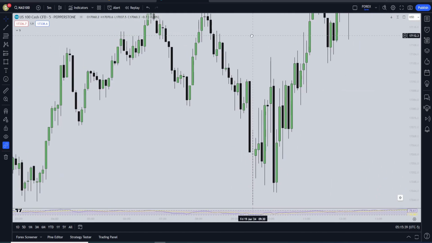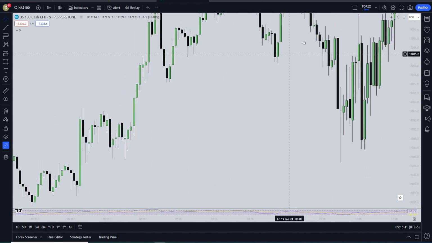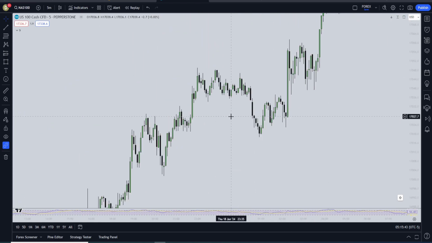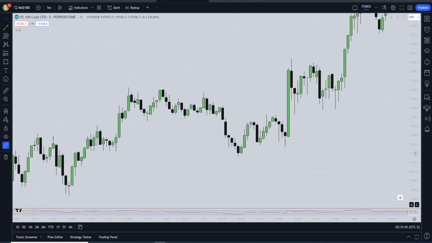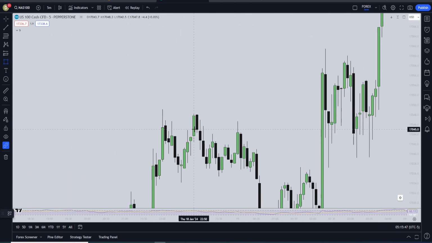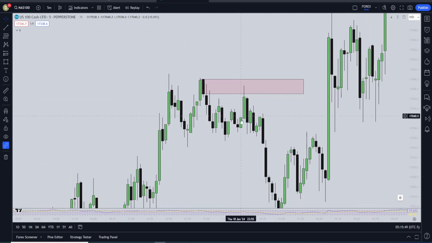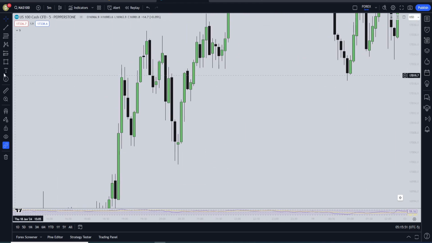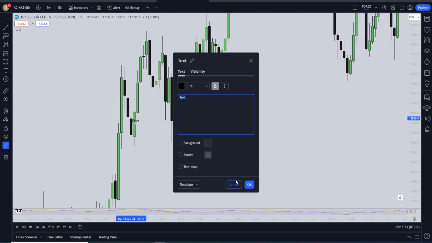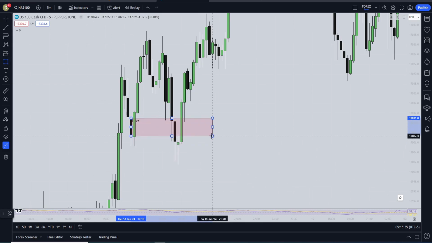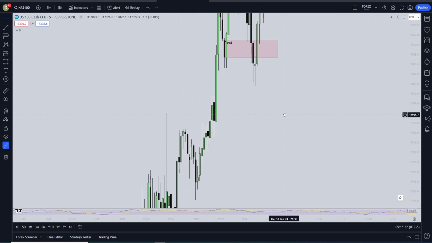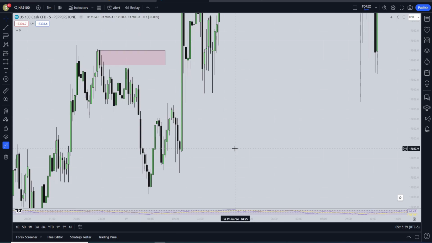Let's see. I'm just trying to find the best example, but you can find them everywhere. You can find here one. There you go. Price taps this area. What else here? Oops. Here, another area. Order block, order block, order block.